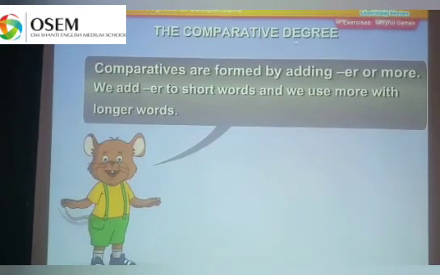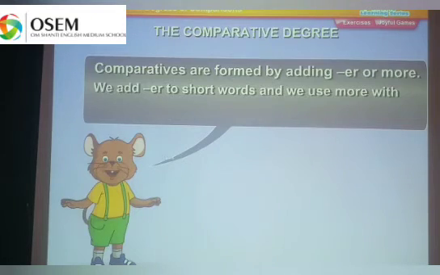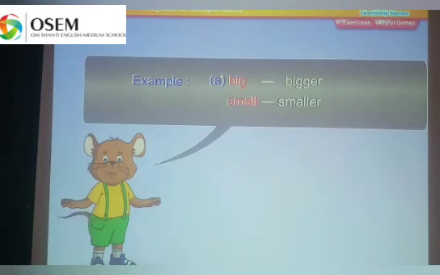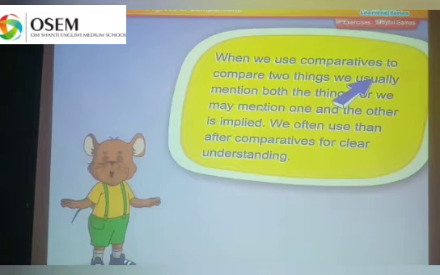Now, the comparative degree. Comparatives are formed by adding er or more. We add er to short words and we use more with the longer words. For example, big, bigger, small, smaller. When we use comparative to compare two things, we usually mention both the things, or we may mention one and the other is implied.